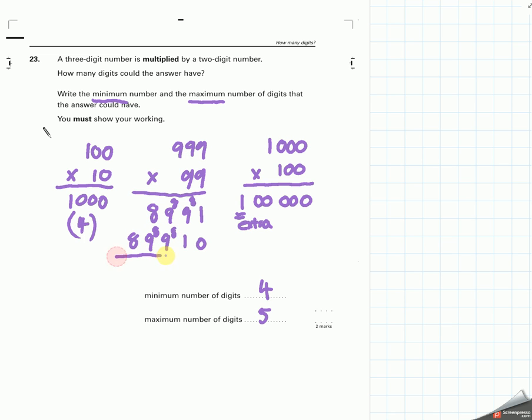When you come to add them up, you get 1, 0 carries 1, gives me 18, 19, carry 1, gives me 18, carry 1, gives me 9, and there are 5 digits. If you made a mistake in here, but you showed the proper technique, you would probably get both marks. But this is a quicker way. We've used a slight overestimate.